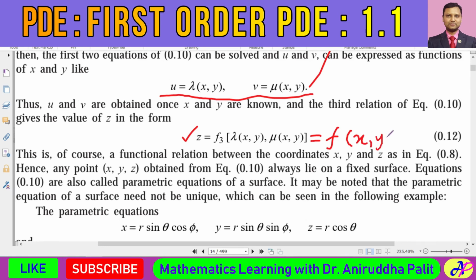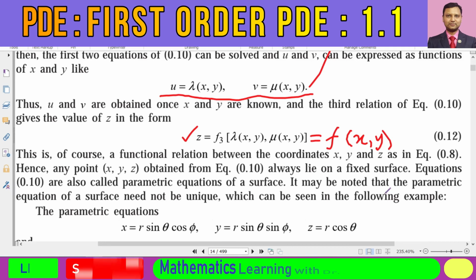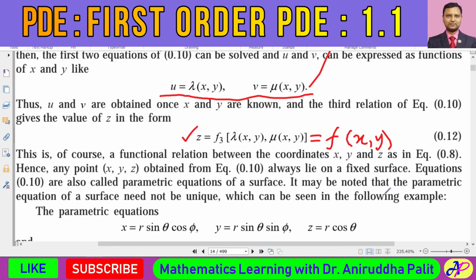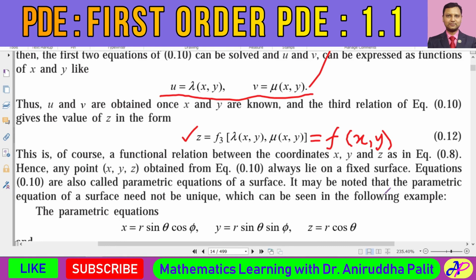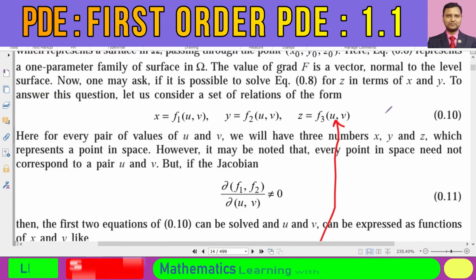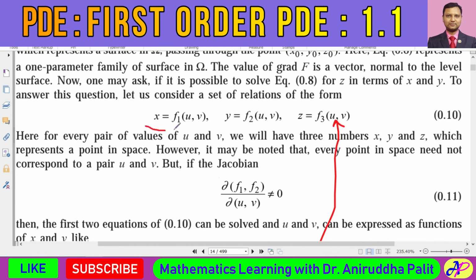So that is the condition under which an implicit expression can have an explicit representation.